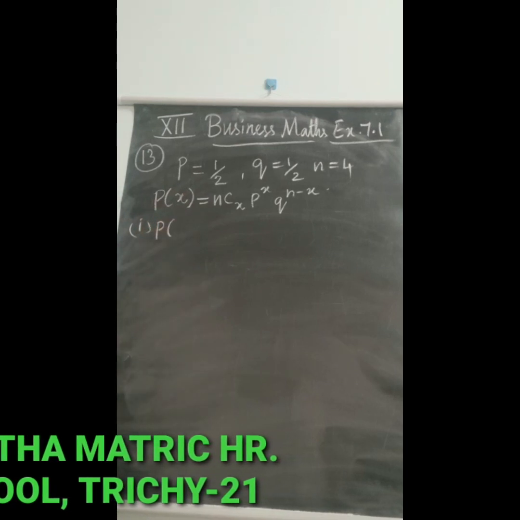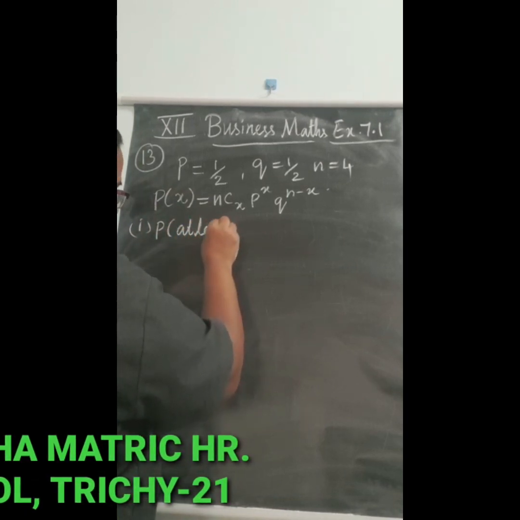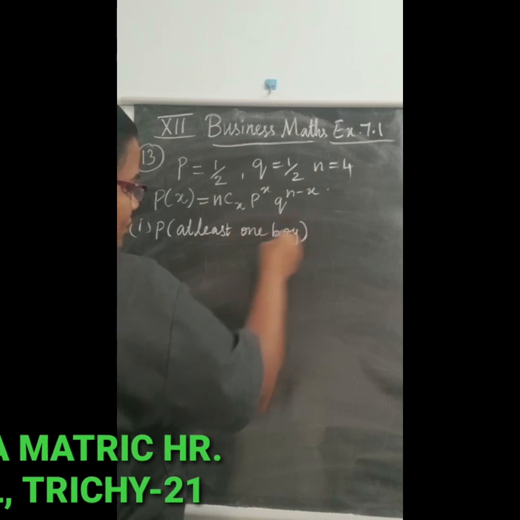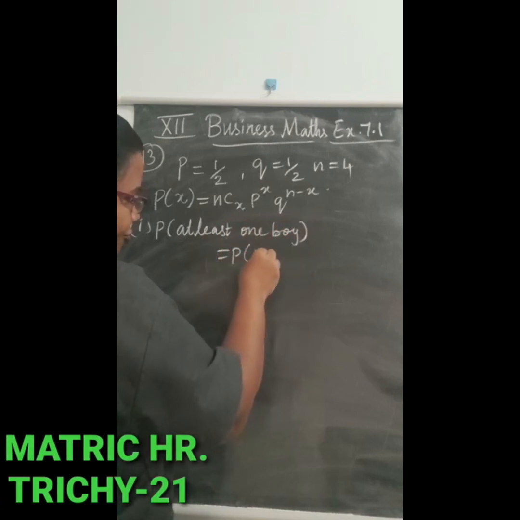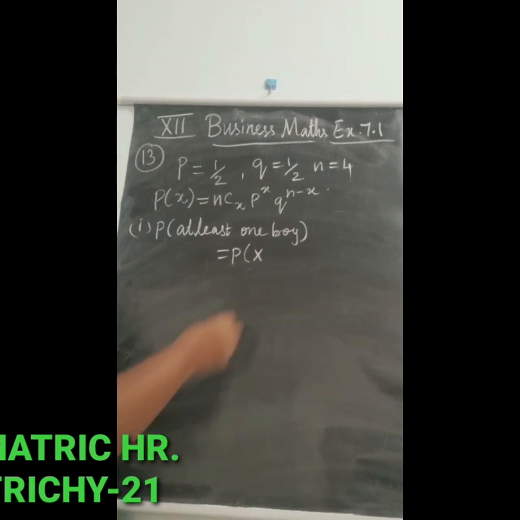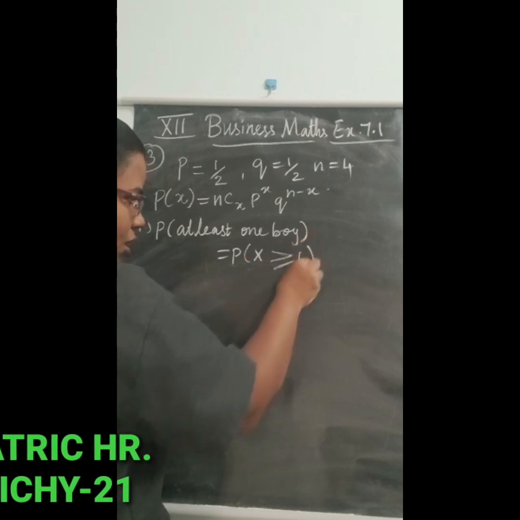At least one boy is equal to P of X greater than or equal to 1, because at least means you have to take 1 or more.